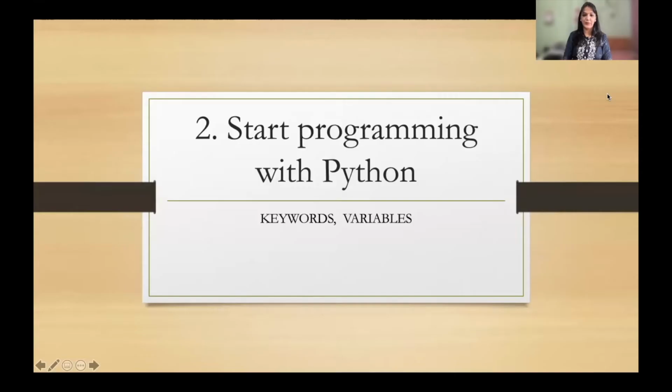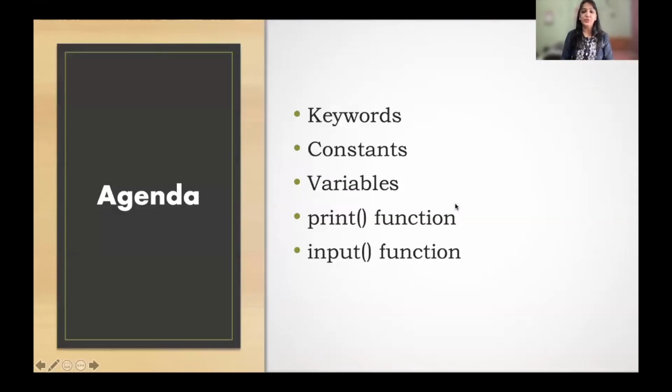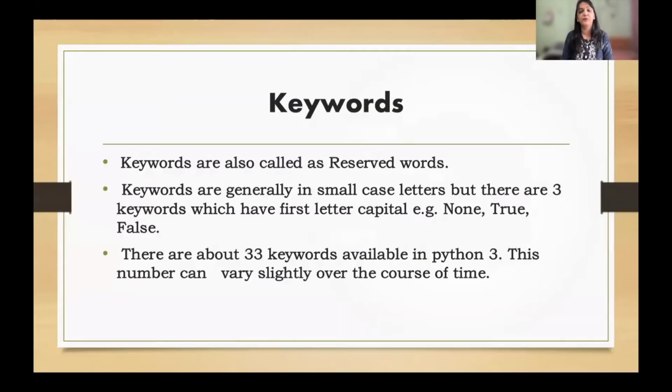What we are going to start with is something called keywords. Okay. So let's start programming with Python. What we are going to learn today in this video is what are keywords, constants, variables in Python. Along with that, in order to display the values of these variables, we are going to use the print function, and in order to take the input from the user and initialize your variables, we are going to use the input function. So let's start with the basic thing that we need to understand before we start programming.